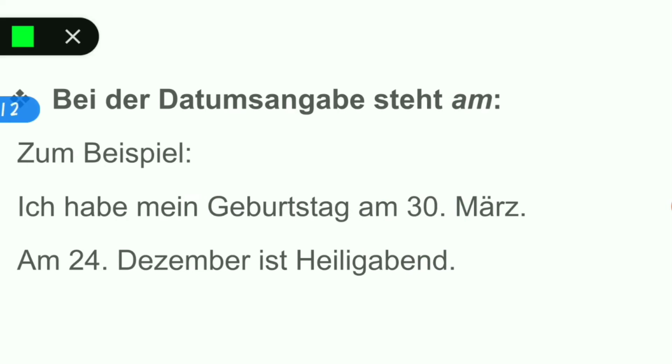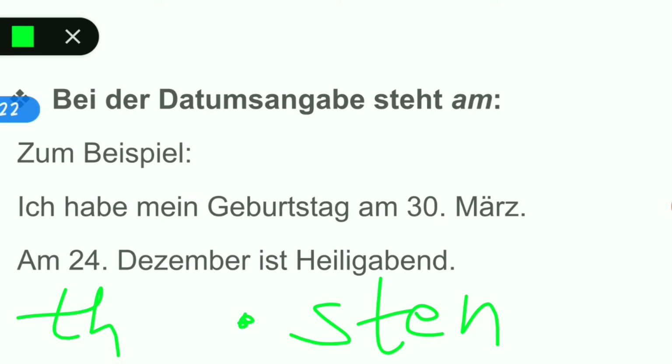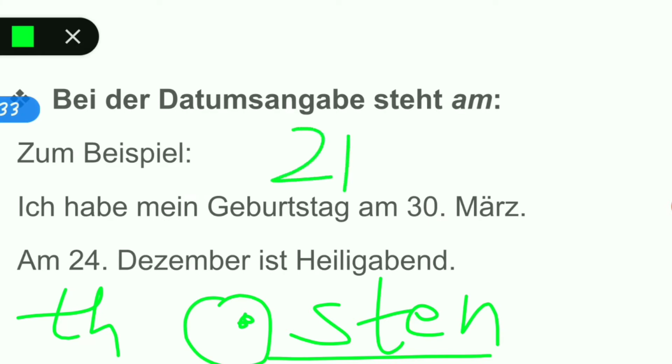Also, the dot implies STEN. Like in English, we have 5th, 6th, 7th, 8th, so TH, right? Same way, the dot implies STEN. So when you say my birthday is on any date, then STEN is added. For example, your birthday is on 21st, so you are going to say einundzwanzigsten. That means the dot stands for STEN. Now, ich habe mein Geburtstag am 30. März. I have my birthday on 30th March.